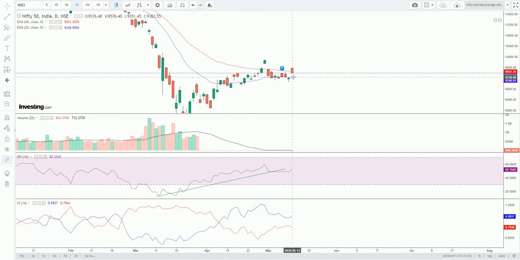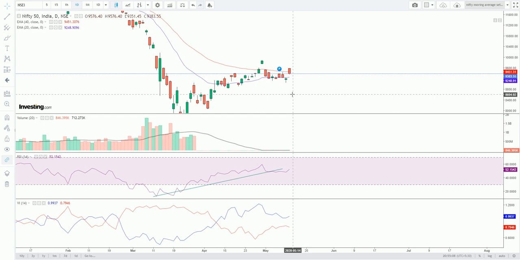Anything beyond, that is a candle below EMA 20 or above EMA 40, will be considered as a confirmation candle. But as of now, Nifty will be trading in a consolidation mode, unless there is a candle below EMA 20 or above EMA 40, which will give us a confirmation of the direction. Till then the trend is not clear.